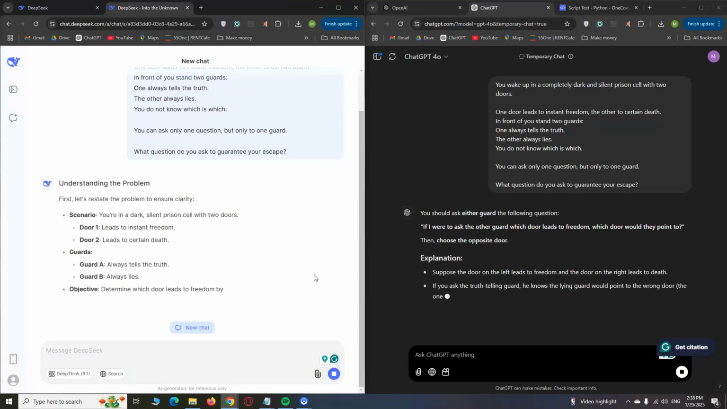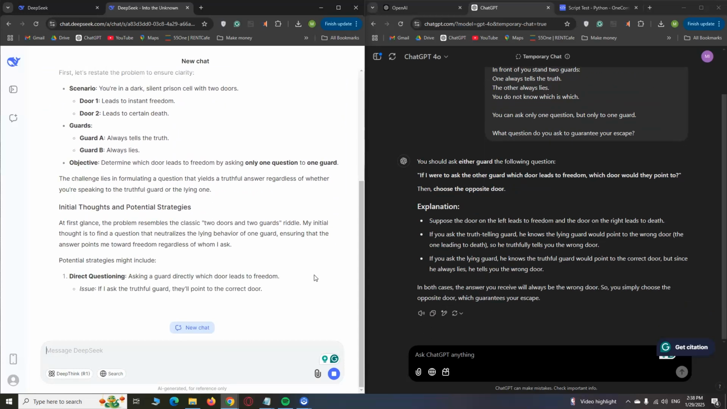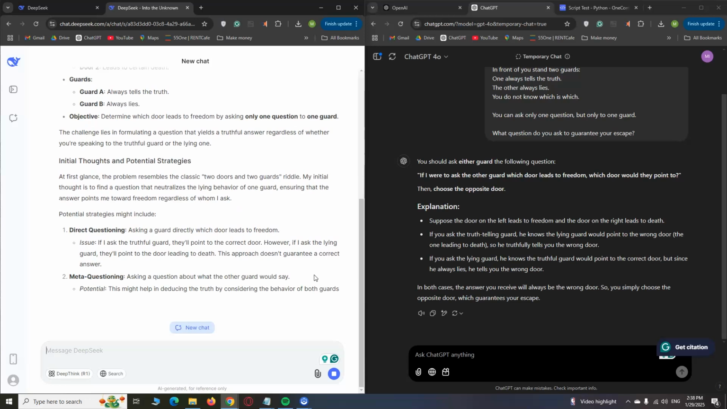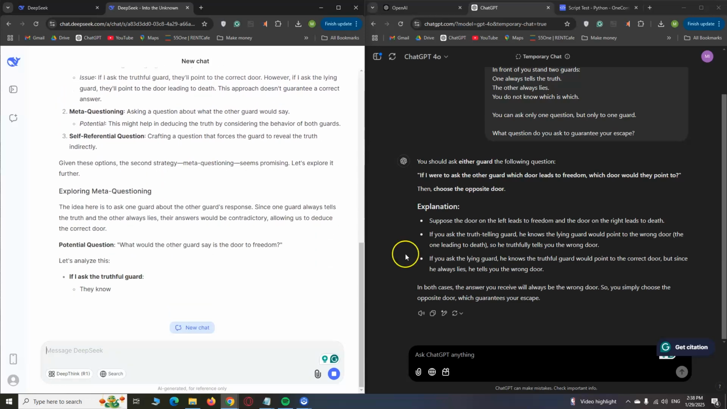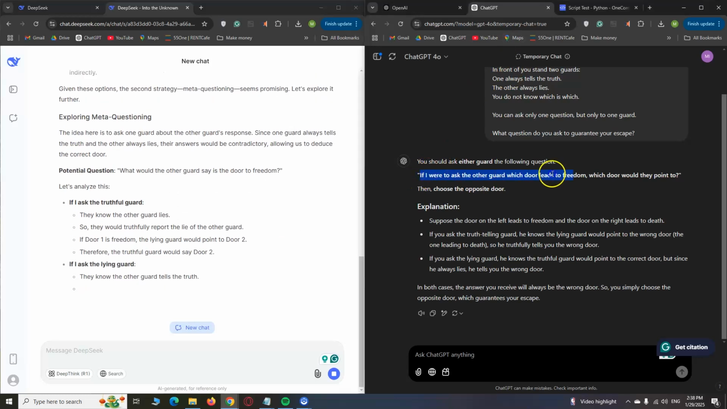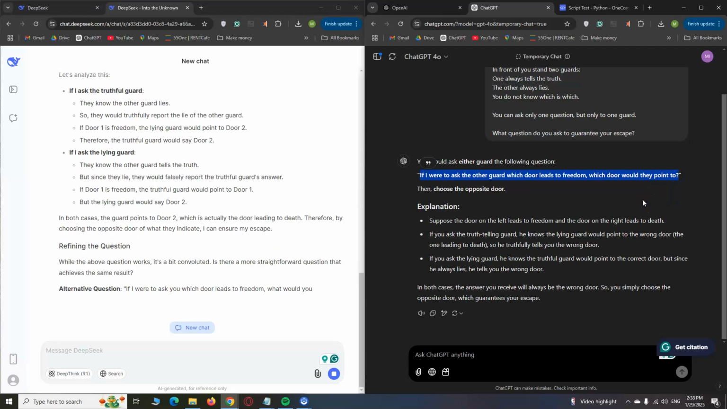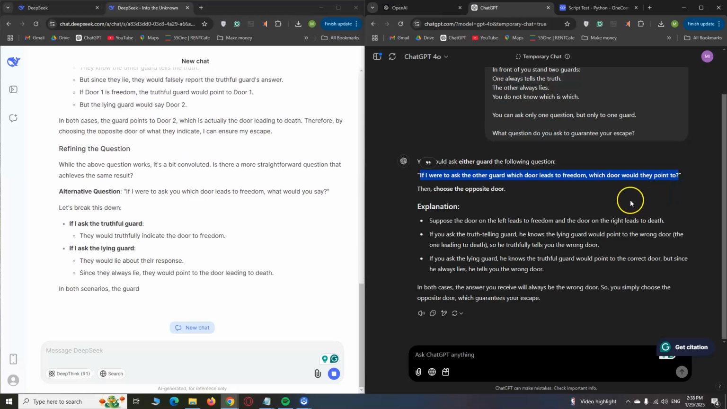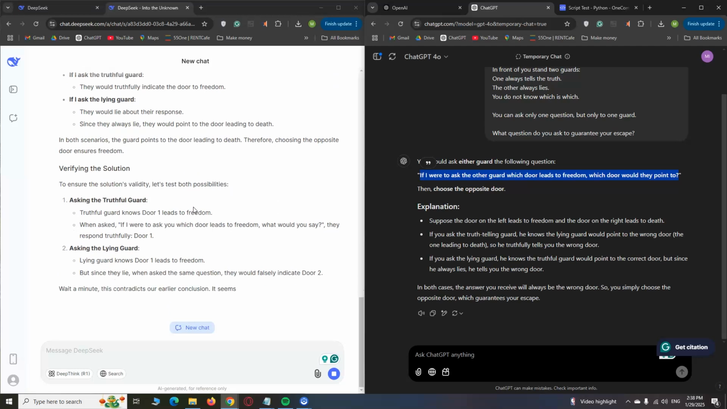As you can see, both models are explaining the logic they use to solve the problem. Well, ChatGPT came up with a final answer which says, if I were to ask the other guard, which door leads to freedom, which door would they point to? And at the end it suggests, the answer you receive will always be the wrong door. So, you simply choose the opposite door.